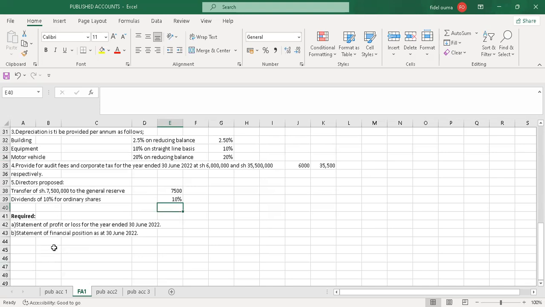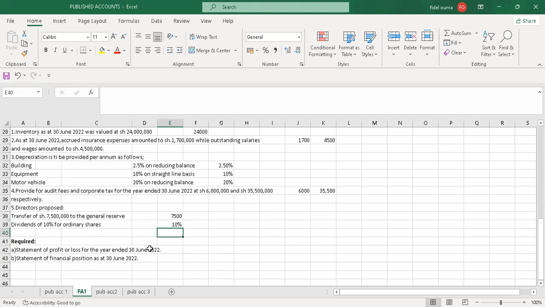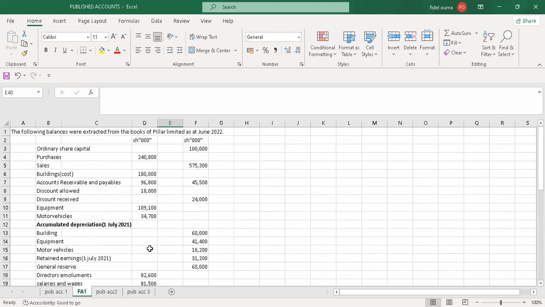So required: A, statement of profit or loss for the year ended 30th June 2022. B, statement of financial position as at 30th June 2022. So this is a question on financial accounting. In BDA, this falls under financial accounting. So I'll do the question. I'll start with the statement of profit or loss. So I'll write Pillar.